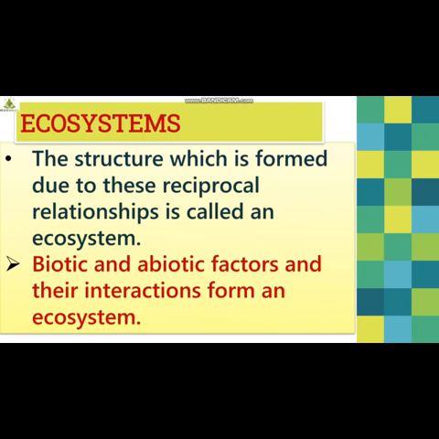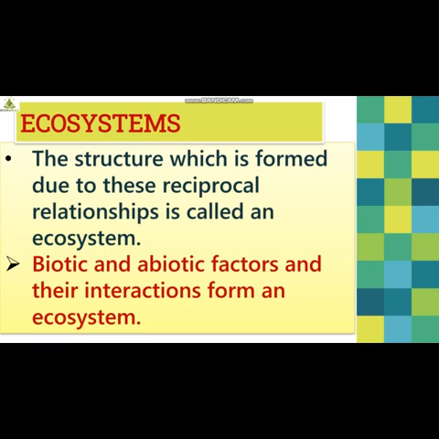So simply, students, can I say that all the plants and animals in a particular region or area, when they are considered together with their surroundings, is known as an ecosystem? Yes, I can say this. We can say this.